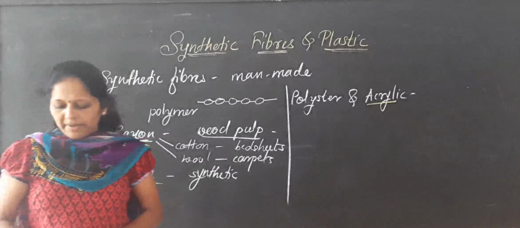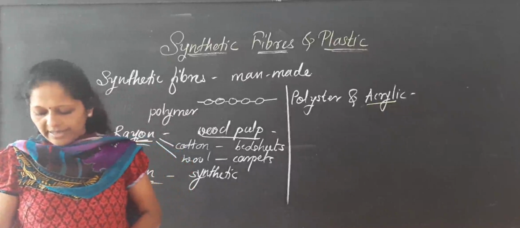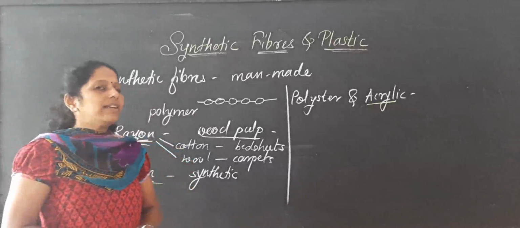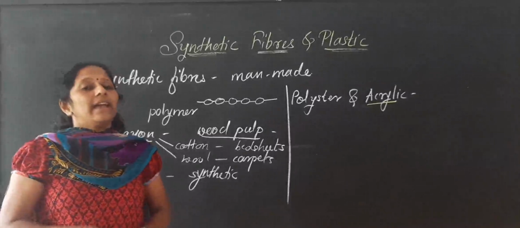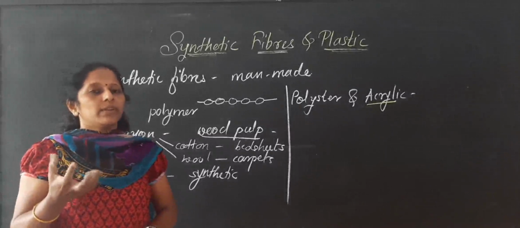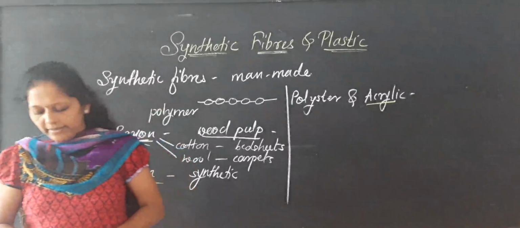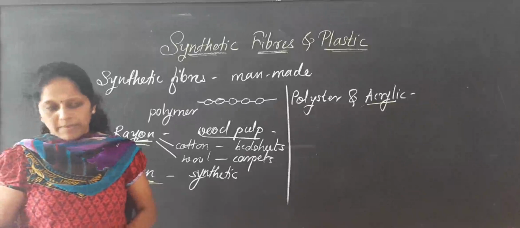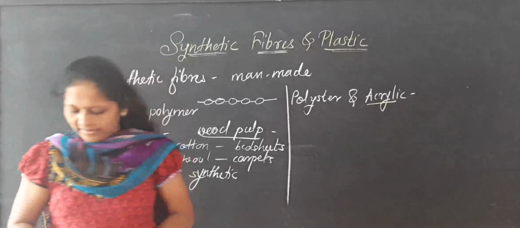Do synthetic fibers soak more or less water than the natural fibers? Yes, they soak less water. Natural fibers, cotton and wool, hold more water; they have a more water-holding capacity than the synthetic fibers. Natural fibers have a higher water-holding capacity.